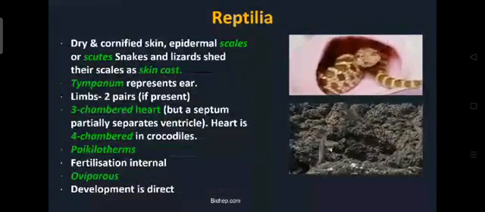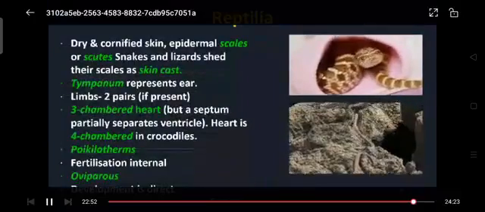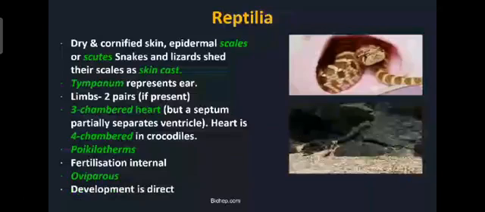Class Reptilia refers to the creeping or crawling mode of locomotion. So here you will see the locomotion is creeping type or crawling type. They are mostly terrestrial animals. Clear? Then the body is covered by dry and cornified skin, epidermal scales or scutes. If you see the skin covering, it is dry, cornified skin, or epidermal scales will be there like the snakes, or scutes.